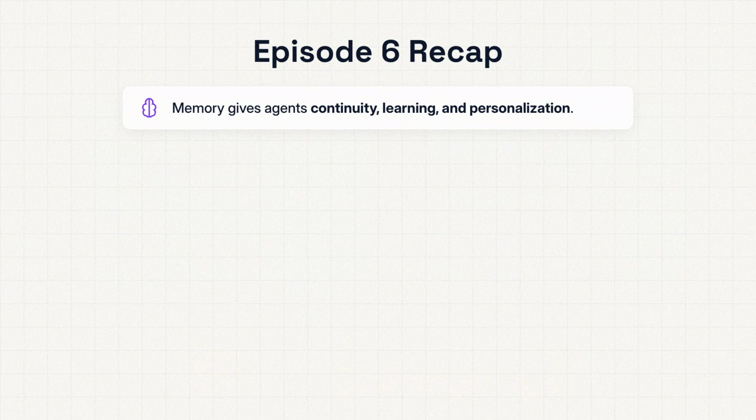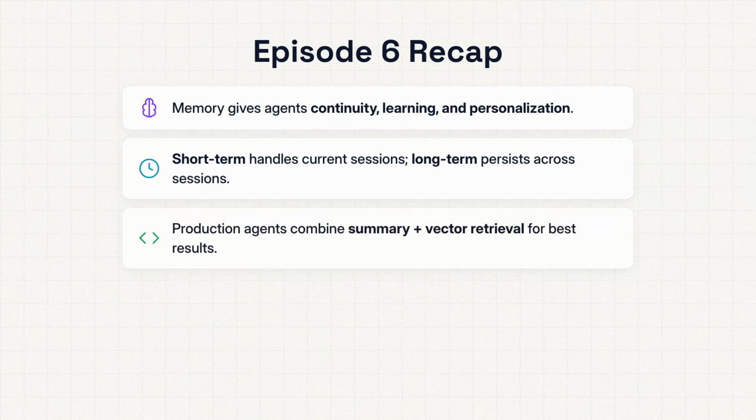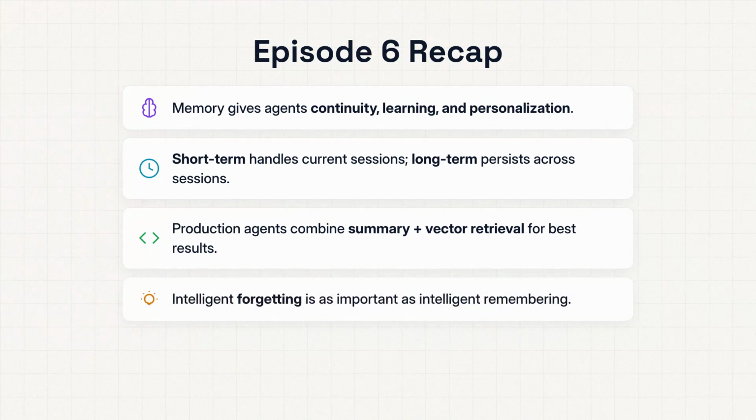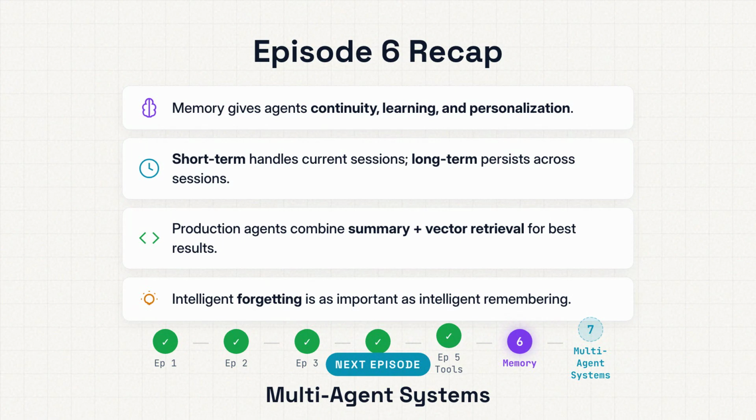To recap, memory transforms a stateless model into an intelligent agent using short-term and long-term storage. Production systems typically combine summary memory with vector retrieval for the best results. Frameworks like LangChain make this easy to implement with just a few lines of code. And while the benefits are huge, you must design for privacy and selective forgetting. Next time, we're diving into multi-agent systems, where agents share memory and work together.